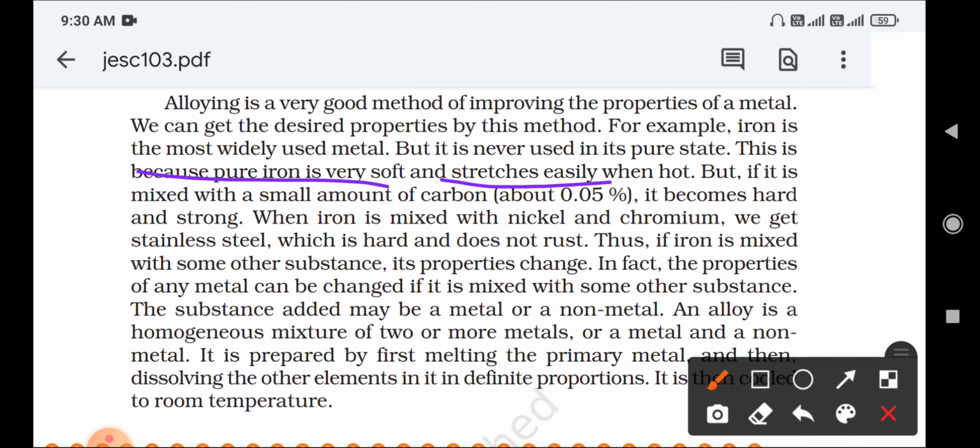So this is prevented by mixing a small amount of carbon, about 0.05%, so it becomes hard and strong.